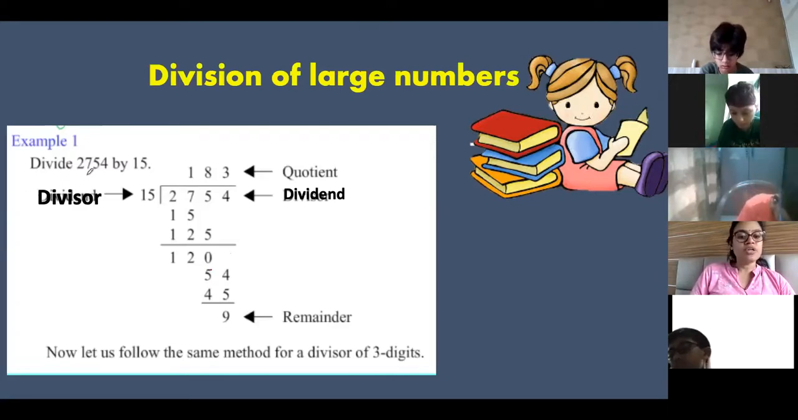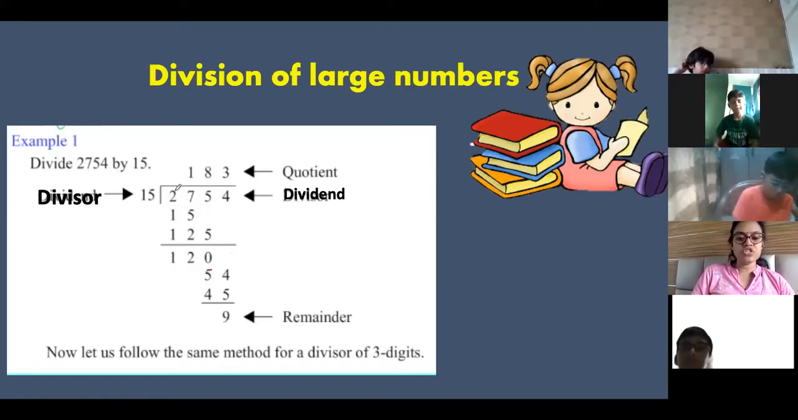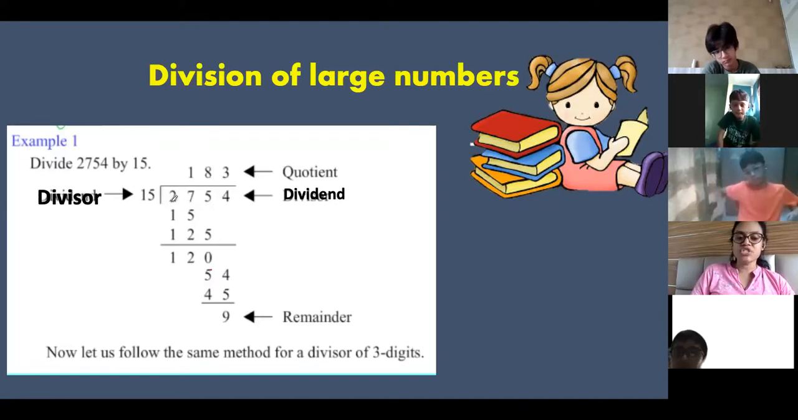So divide 2754 by 15. Now 15 is the divisor. 2754 is the dividend. What we'll do, first step is to check the first number. What is the first digit? It is 2. Now 2 is less than 15, so I cannot divide 2 by 15. So I'll check the next digit. What is the next digit? 27. So 27 is greater than 15, right? So first I'll take 27 and I'll divide 27 by 15.